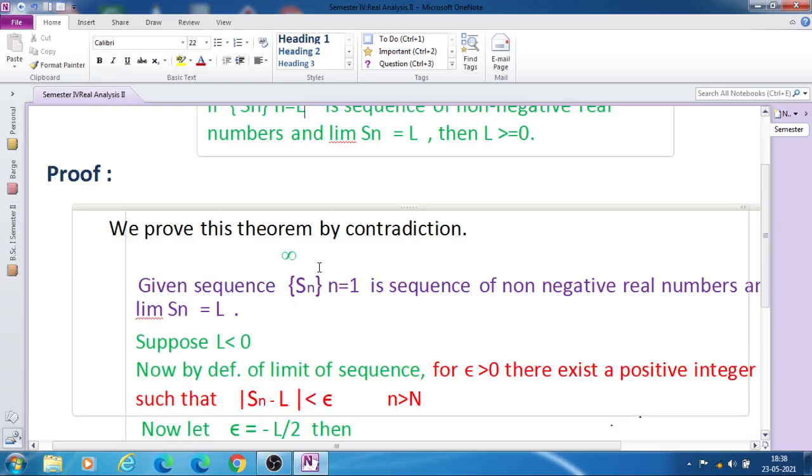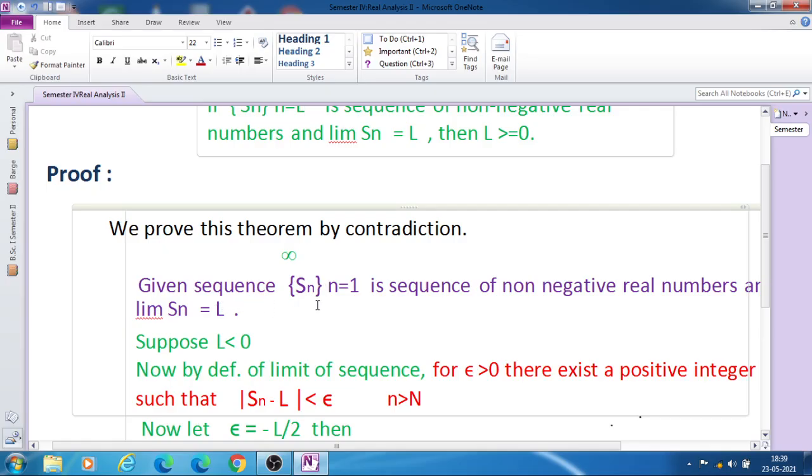To prove this theorem we use the method of contradiction. That means we take some assumption, we assume some statement, and we show that that statement is wrong, and therefore we have to change our statement.